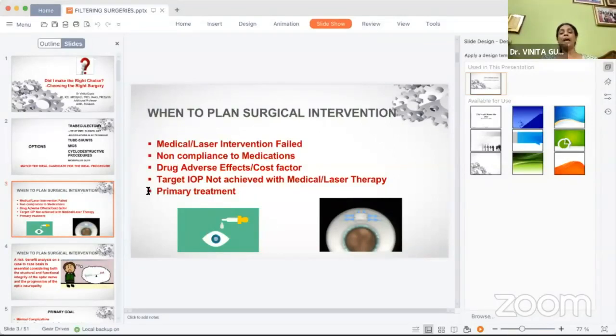So when do we normally plan a surgical intervention? It is when the medical and the laser intervention has failed, or the patient is non-compliant to medications, or is having serious drug side effects, the cost has become an issue for him, and the target IOP is not being achieved. And sometimes as a primary treatment also, it could be offered to some patients who do not want to use drugs.